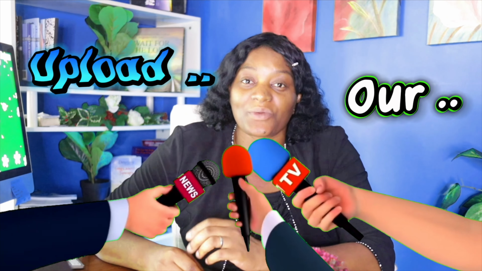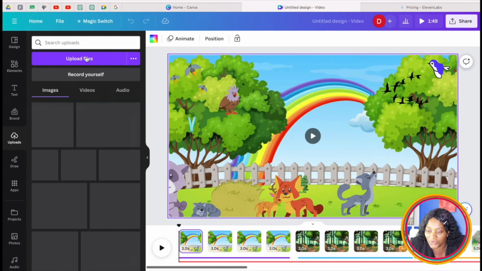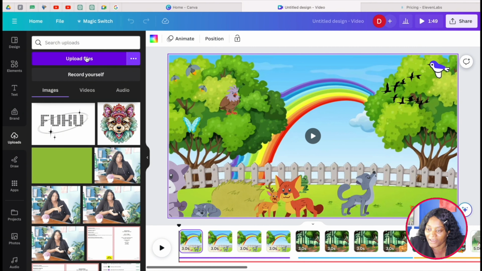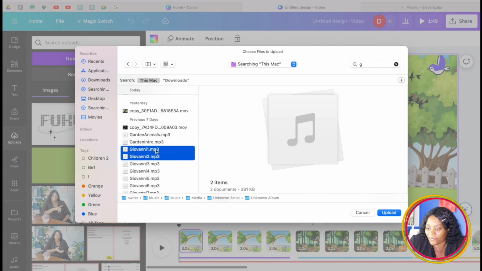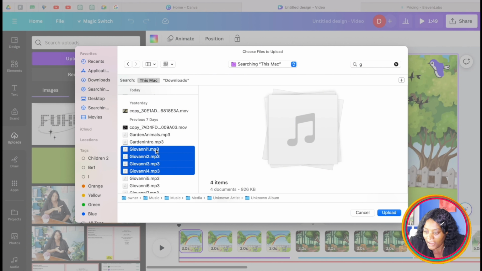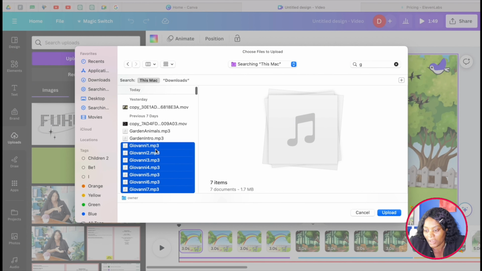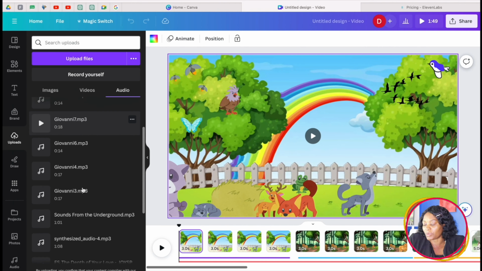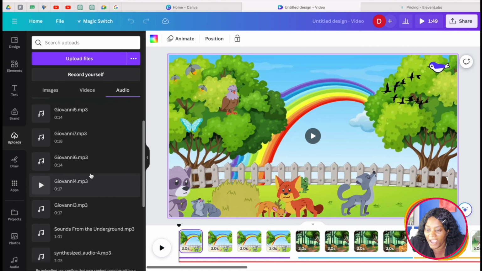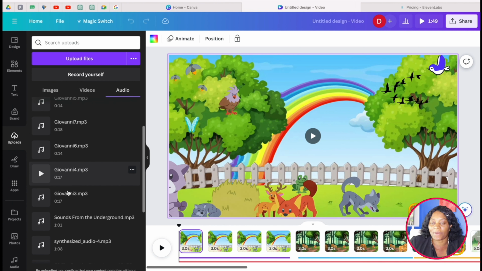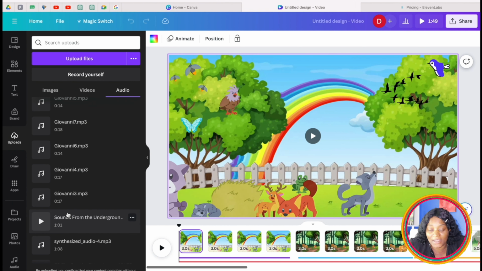So the next thing I want us to do is to upload our voices that we generated from 11 Labs. So you just go here and do the same thing, and then you upload your voice. So these are all my voices. I can just come here and just highlight all of them, and when I highlight everything, and then I'll come here and just click on this upload. So now all my voices are here. I've uploaded everything.